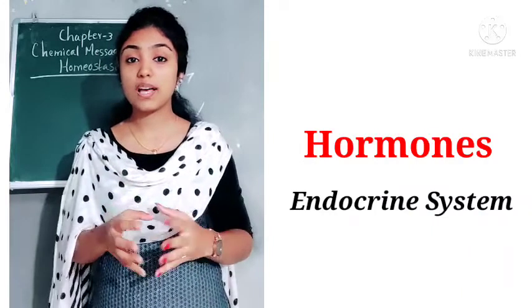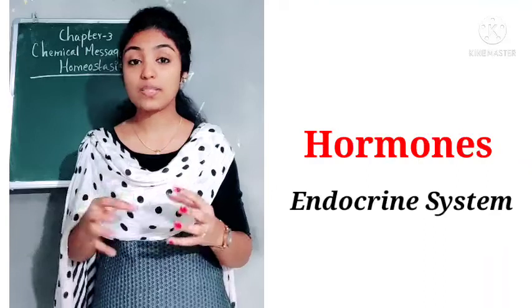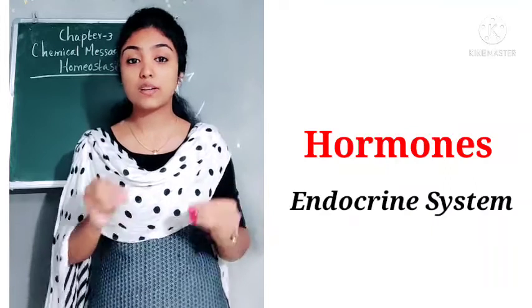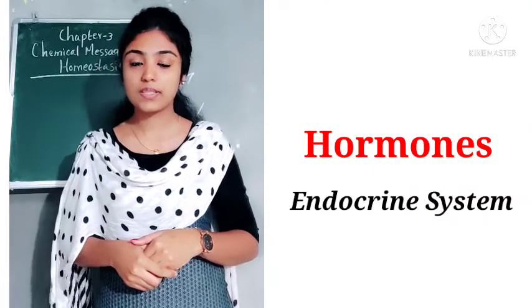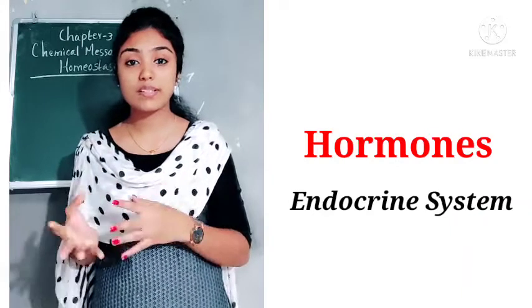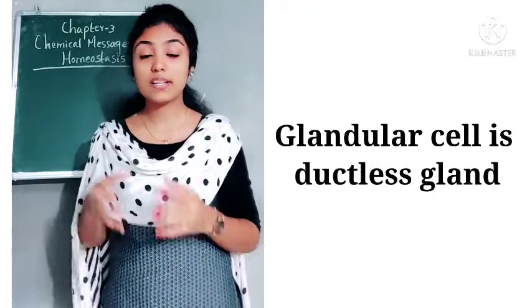These hormones are chemical messengers that control all the activities that take place inside the cell, or the cellular activities. And this endocrine system does not have any duct to carry its secretions. We already know that glands have a duct to carry their secretions, but our endocrine glands do not have a duct to carry hormones to different cells. So this gland is known as a ductless gland.